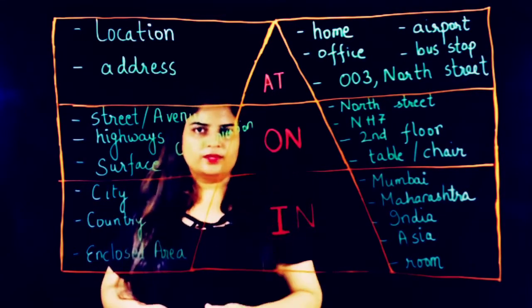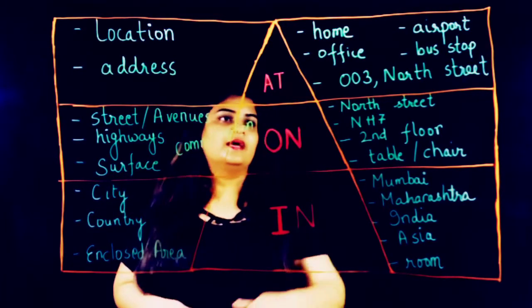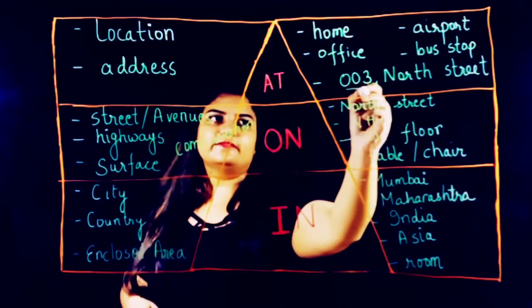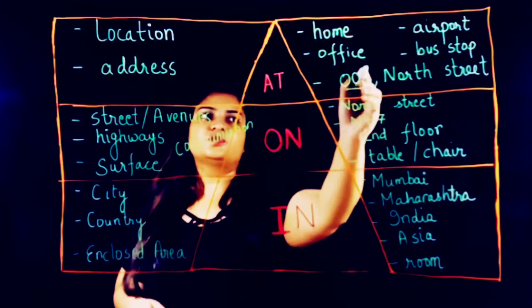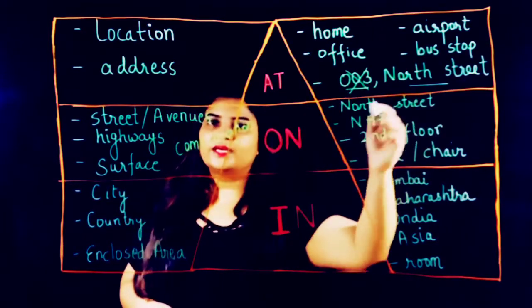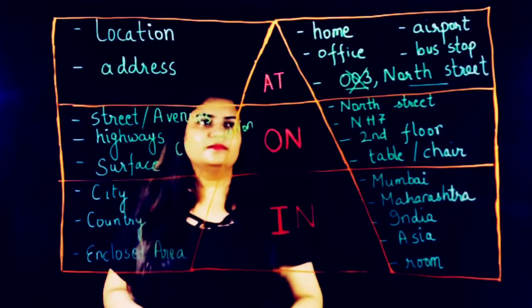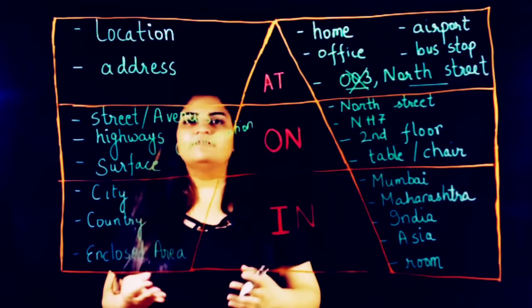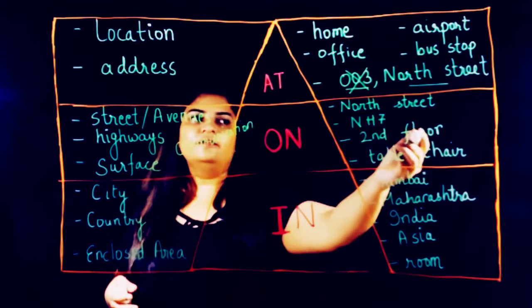Then coming to on, we have talked about streets or avenues. And here we have used that if the number is given, then we use at. But if there is no number, only the street, then we say on North Street. Or NH7, that is a highway, National Highway number 7. Or I live on the 2nd floor.